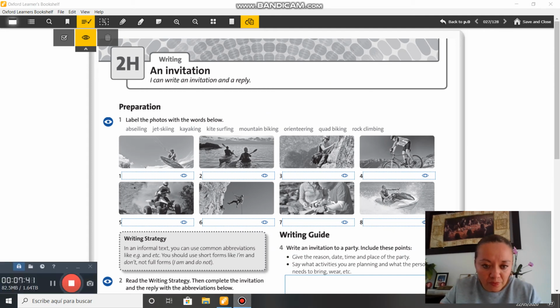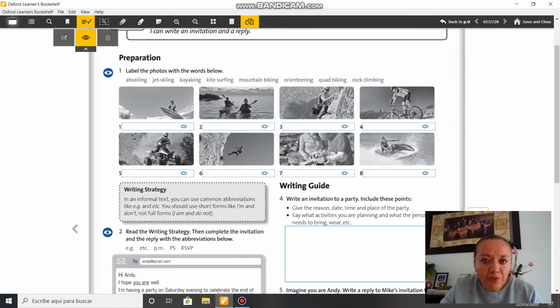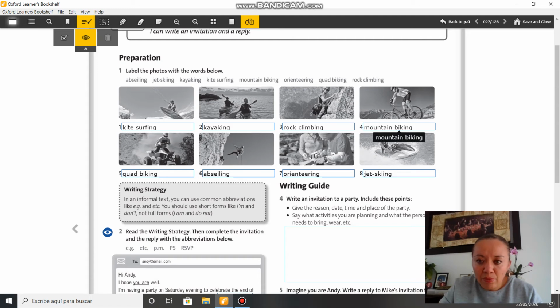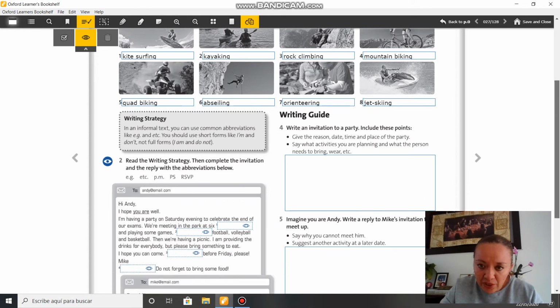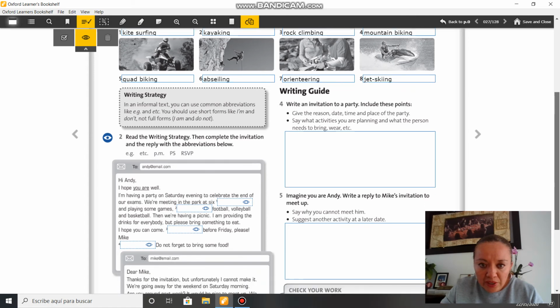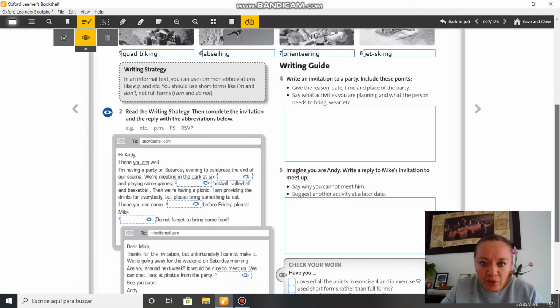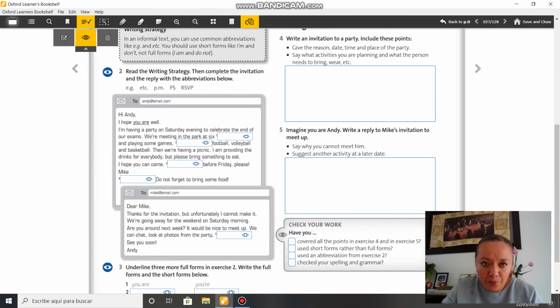2H. It says, label the photos with the words below: kite surfing, kayaking, rock climbing, mountain biking, quad biking, abseiling, orienteering, and jet skiing. Writing strategy, and you have to read it, don't forget. According to the writing, you have to complete the invitation and the reply with the abbreviations below.